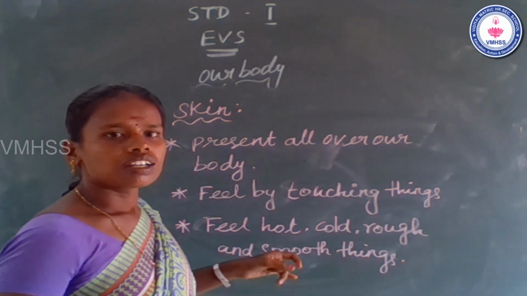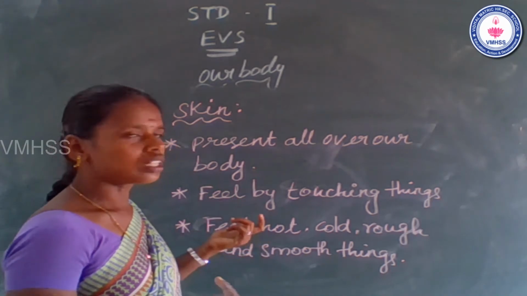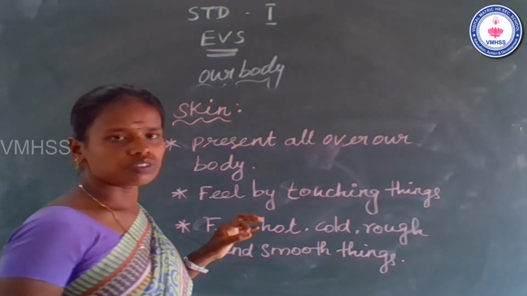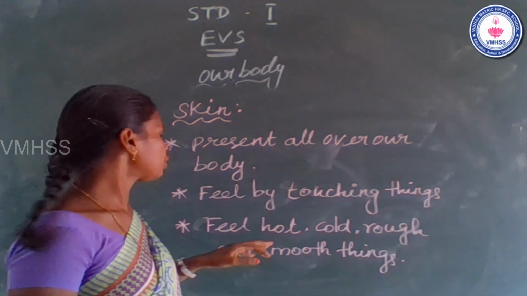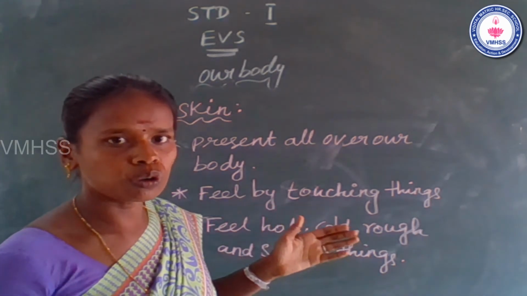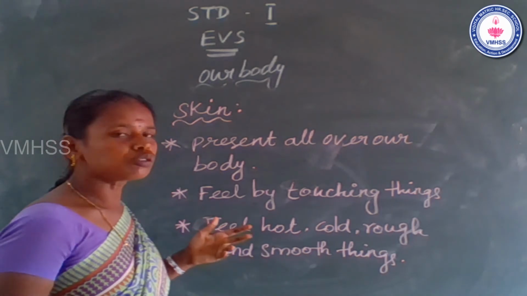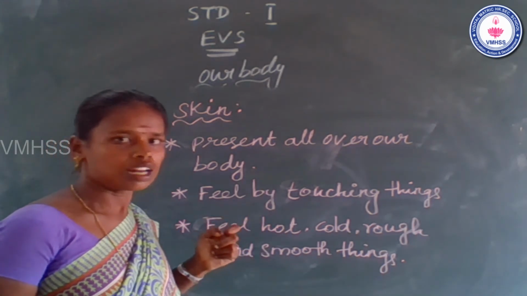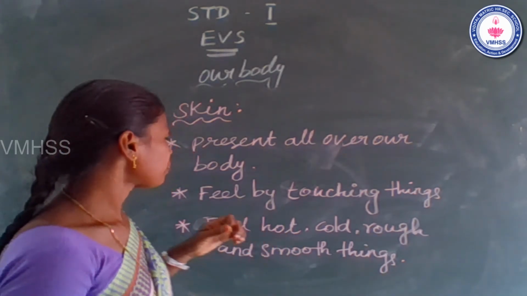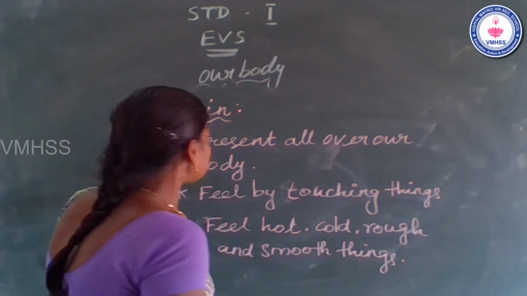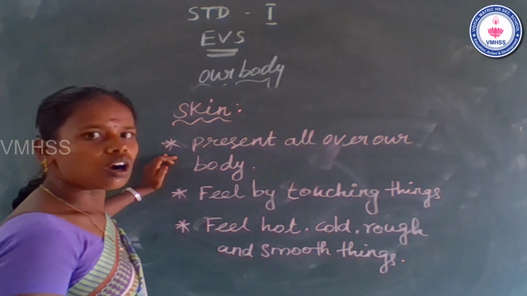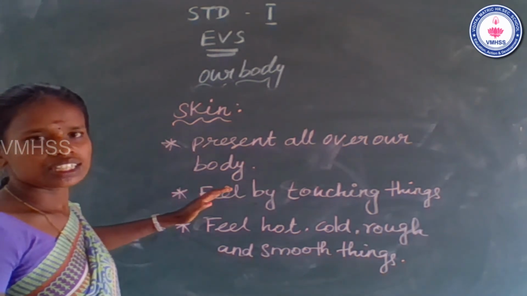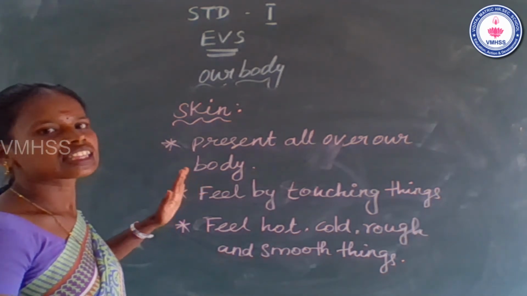Feel hot, cold, rough or smooth. Only the skin helps us to find hot, cold, rough and smooth things. Okay. Once again, skin is present all over our body. It helps us to feel by touching things.